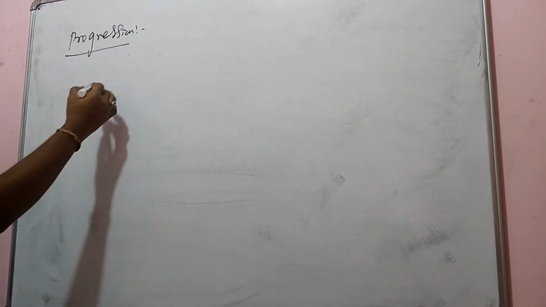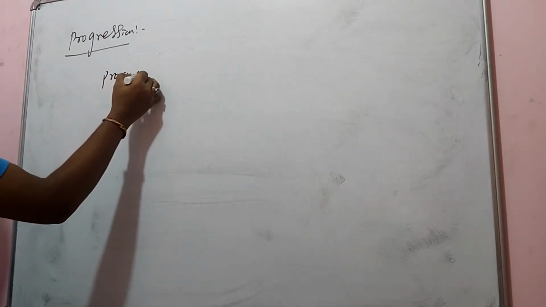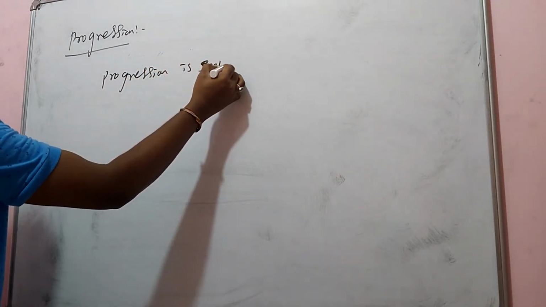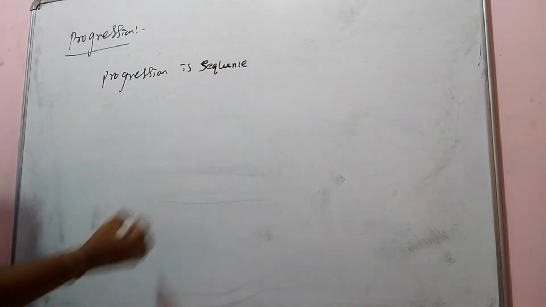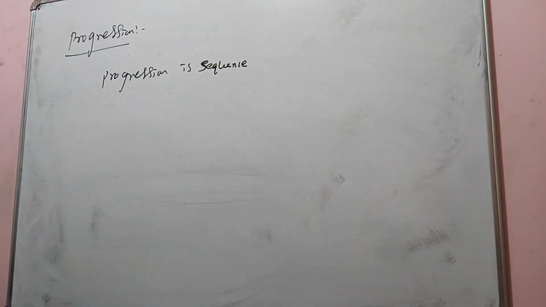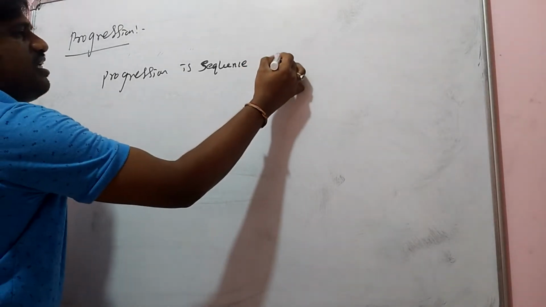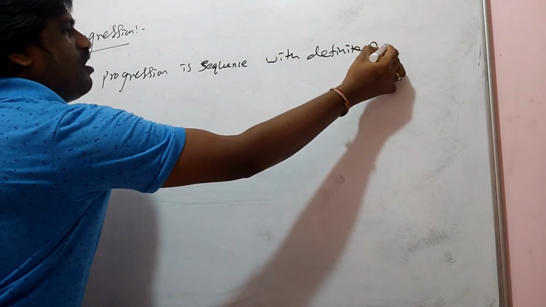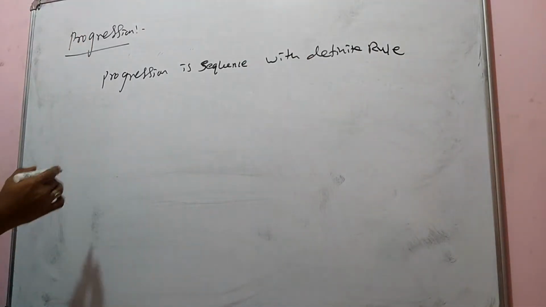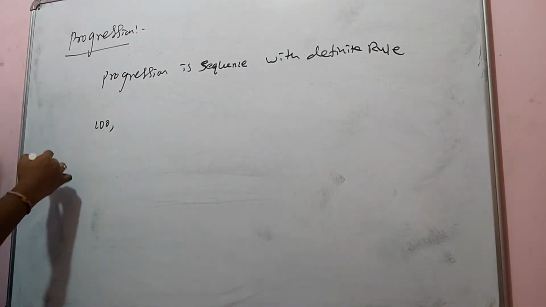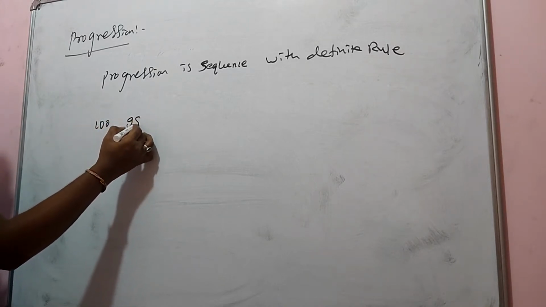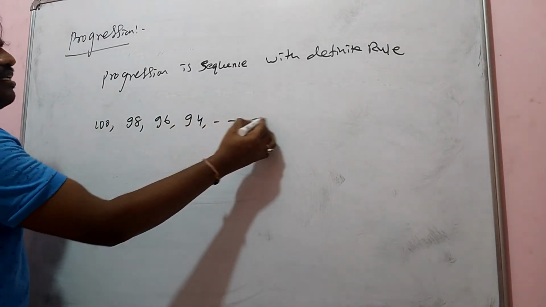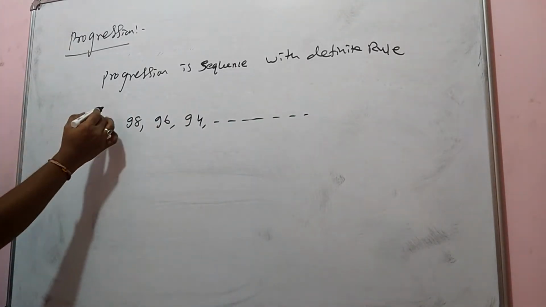Progression is a sequence with a definite rule. Definite rule means it follows one rule. Like here, I want to say 100 is there. Then I got 98, then 96, then 94, like that. It means what happened here?